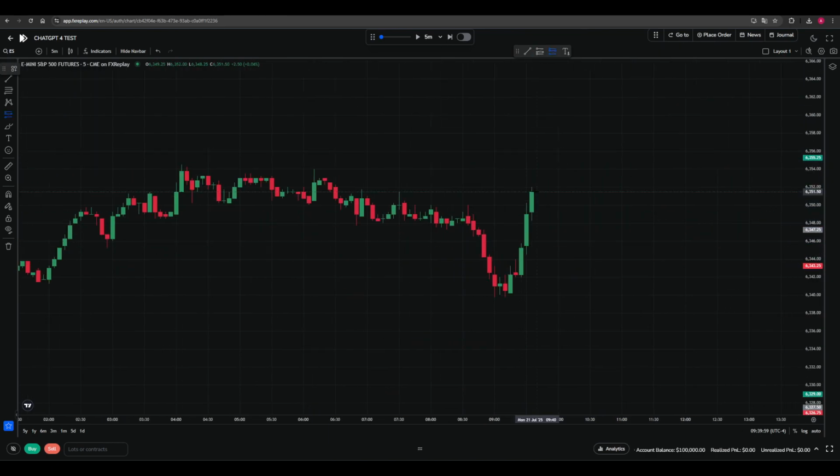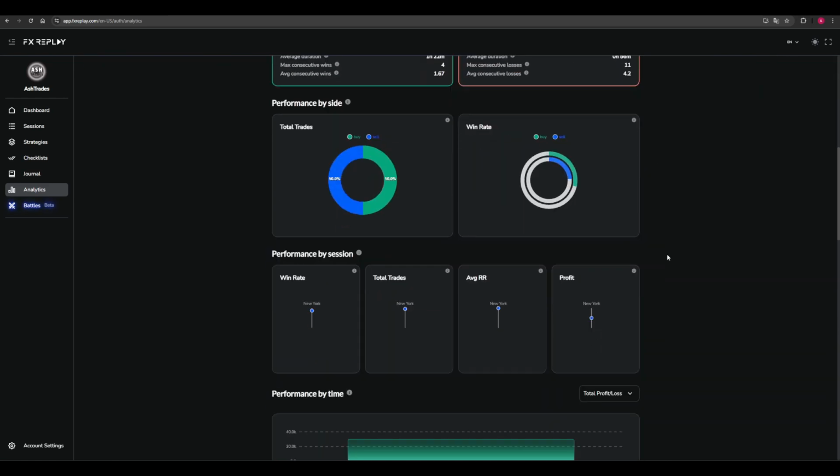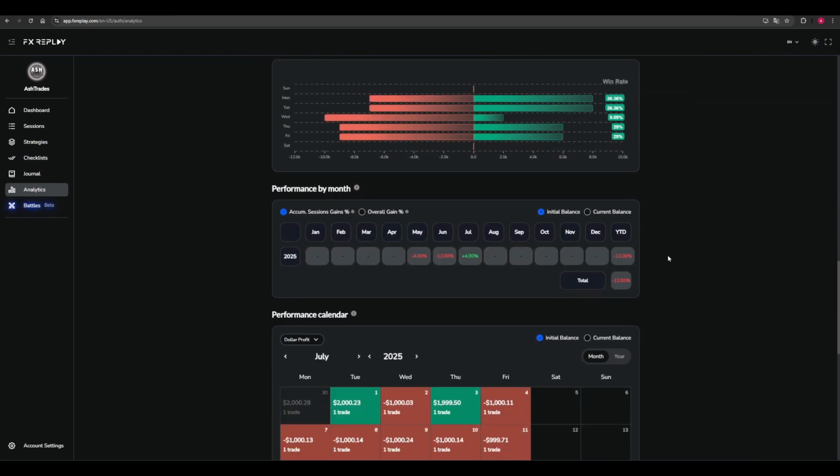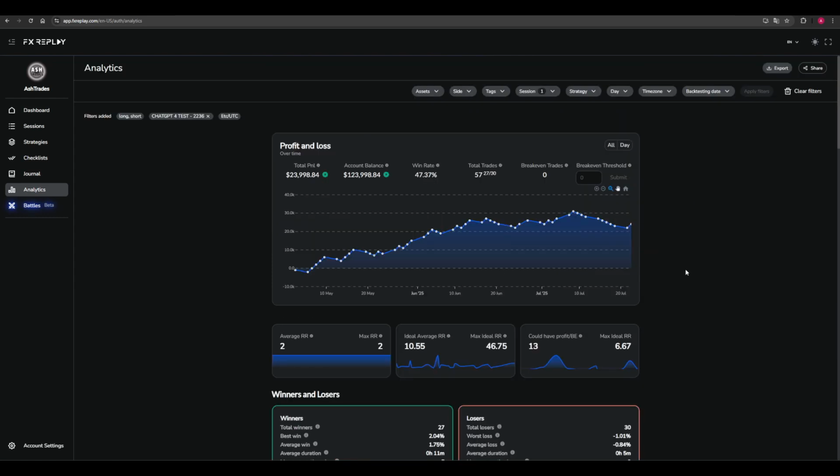Now it's time for the results. Yes, the results for yesterday were minus 12%. It was the same days I traded, same period, and you can see minus 4% in the first month, minus 12 in the next, and plus 4 in July. So let's look at the results compared to this. These are the results for my strategy over the same period of time. So I actually turned it around from minus 12% to plus 24%.